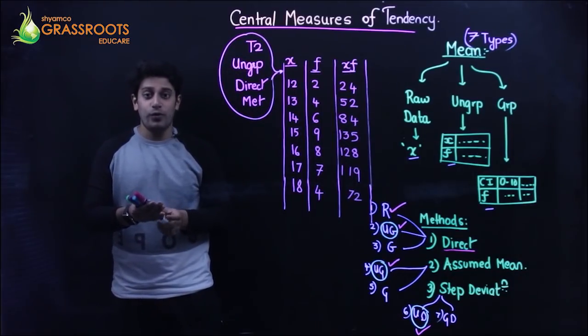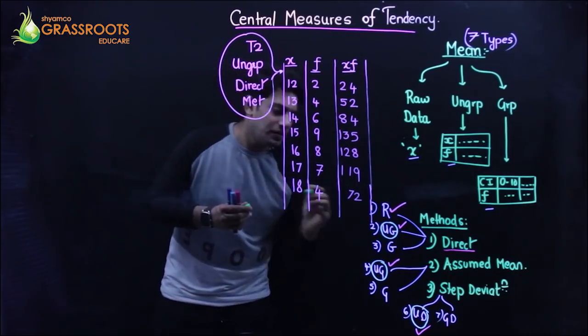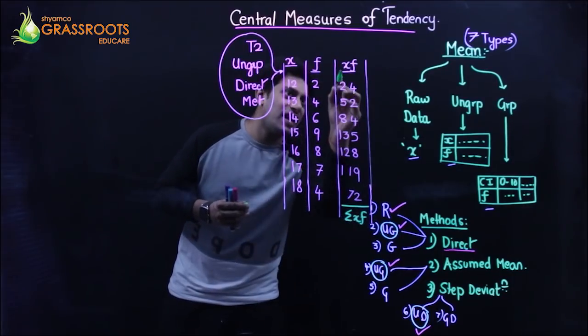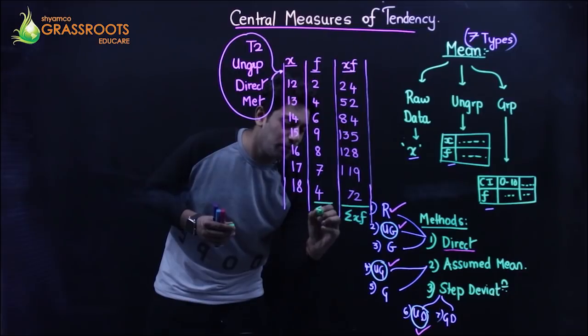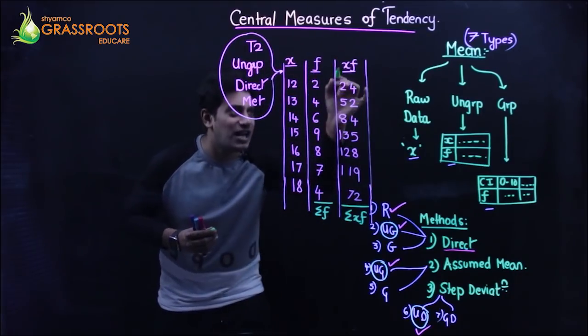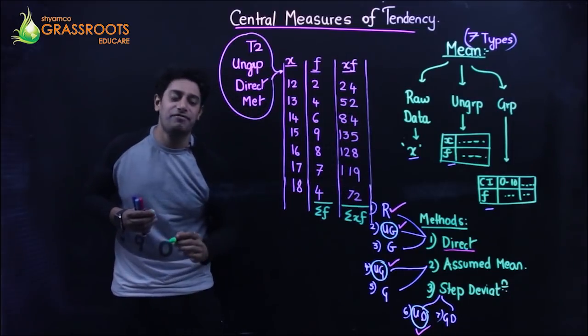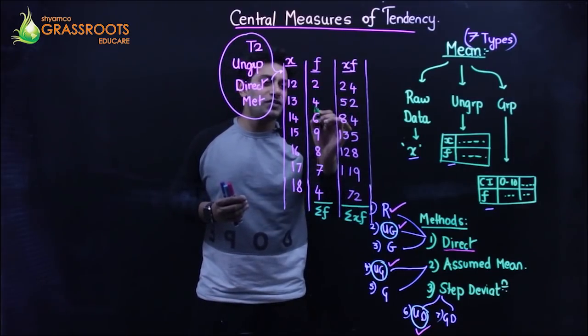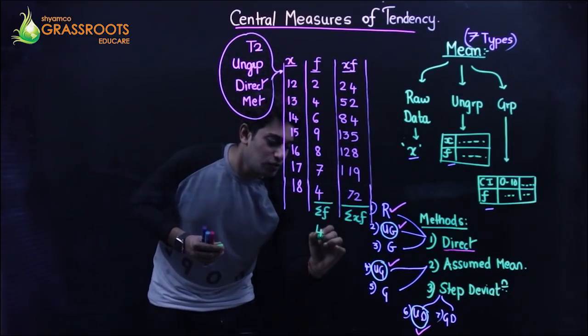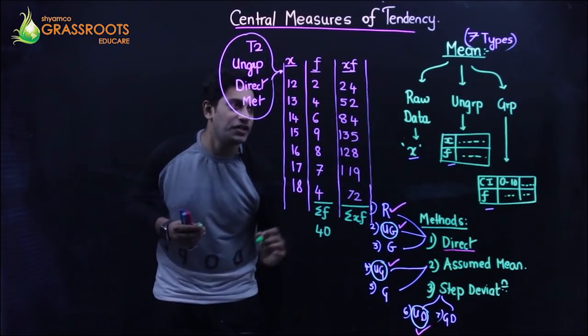Right. So when you add them, my next step is going to be summation xf, because it's x into f, and this is going to be summation f. I'll be adding the frequencies and I'll be adding the product of x and f. 2 plus 4, 6, 12, 20, 29, 36, 40. So the summation of frequencies is 40.